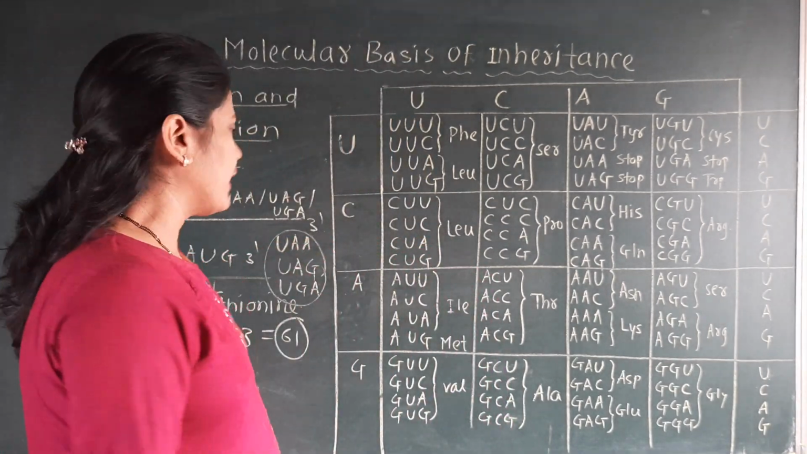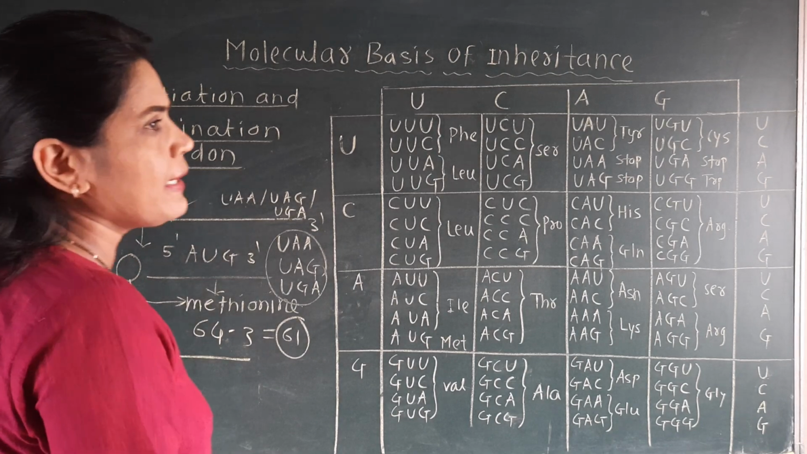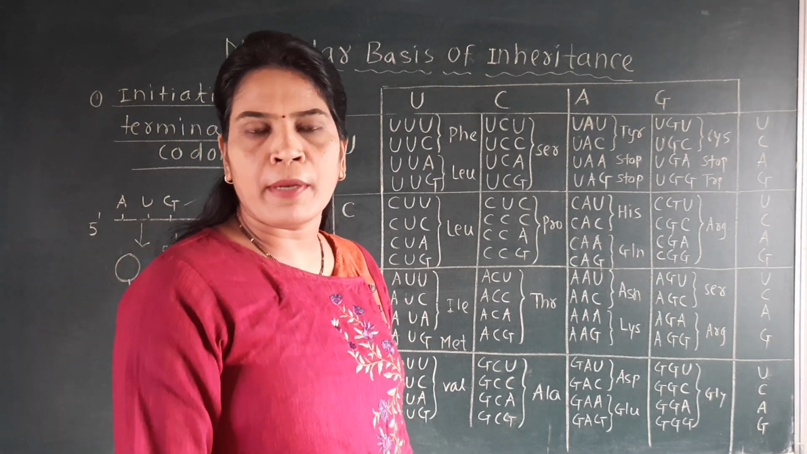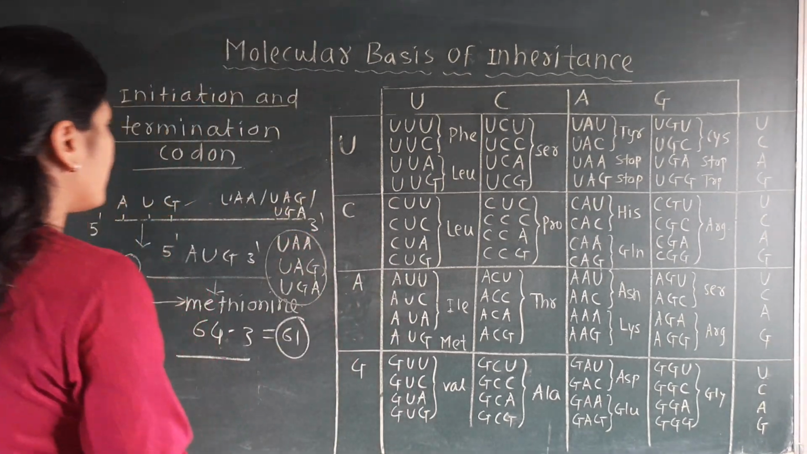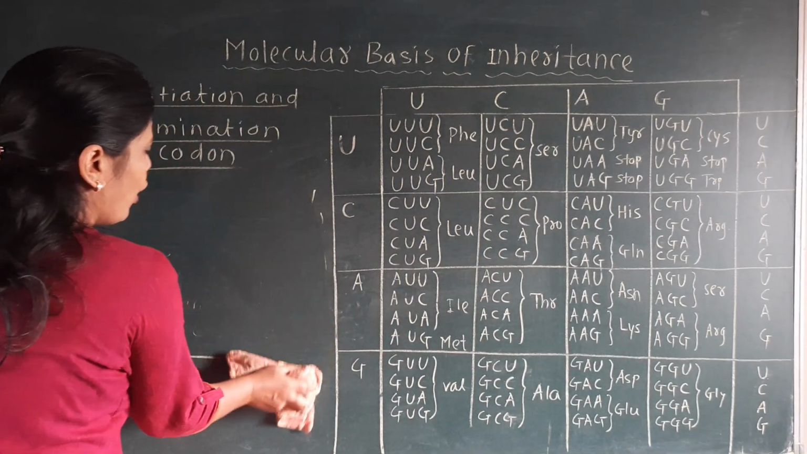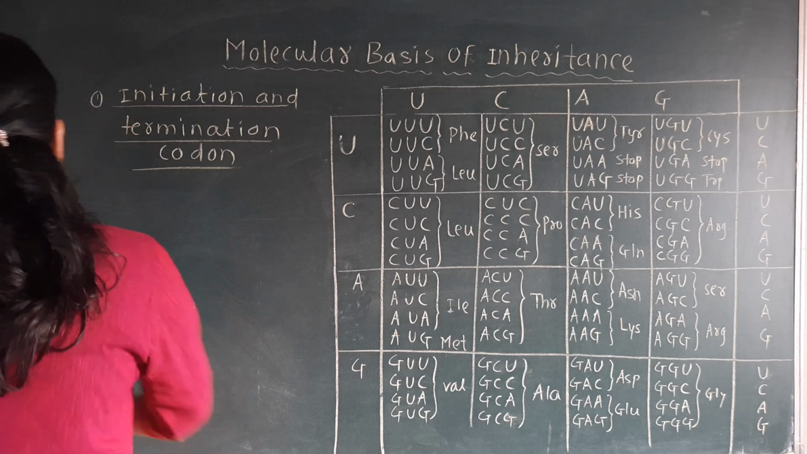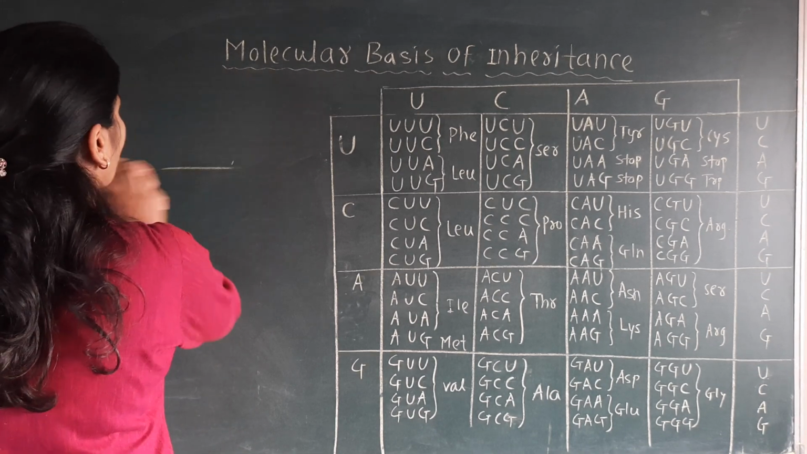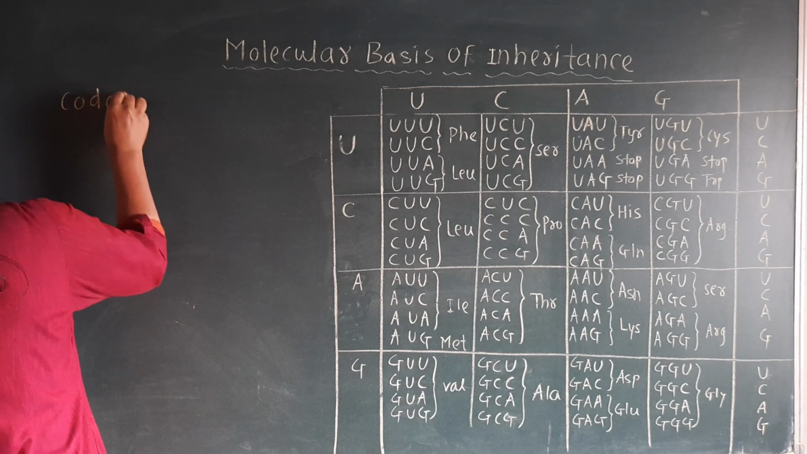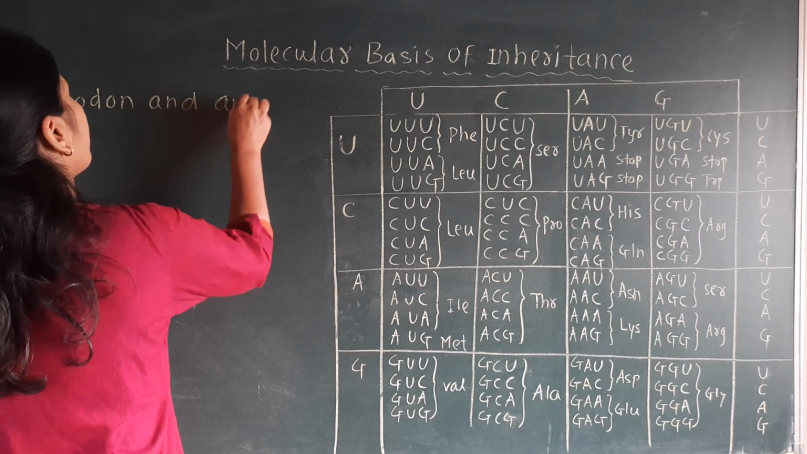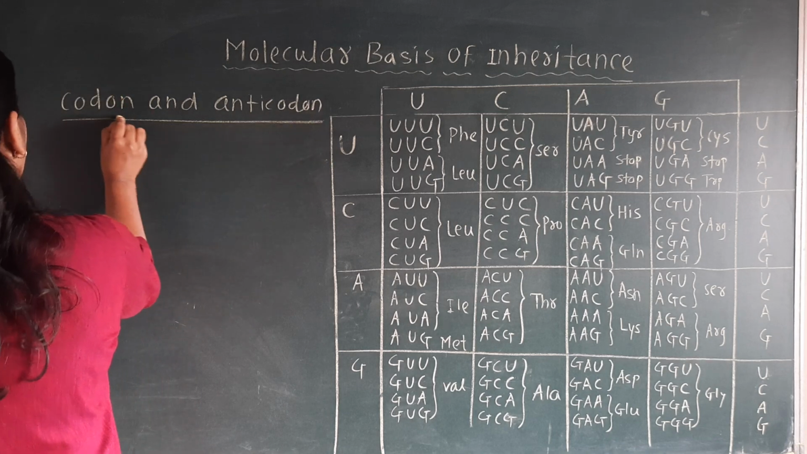The next property is given in our textbook, and that is that the genetic code is universal. We have already seen that in all organisms, from the primitive bacteria to the higher ones, including the human being, the genetic code is the same. That means the AUG codon in human beings as well as bacteria codes for methionine. So it is called universal. It is again given, so we will not discuss it here. And the last property of the genetic code is that there is a codon and anticodon term. Then what is meant by codon and anticodon?